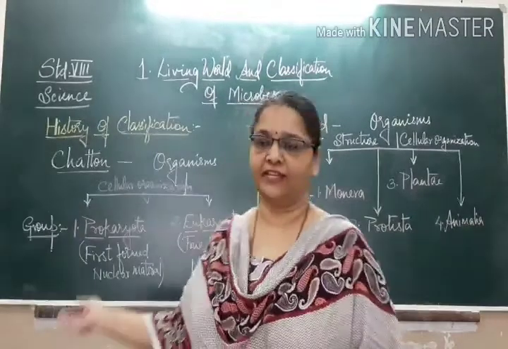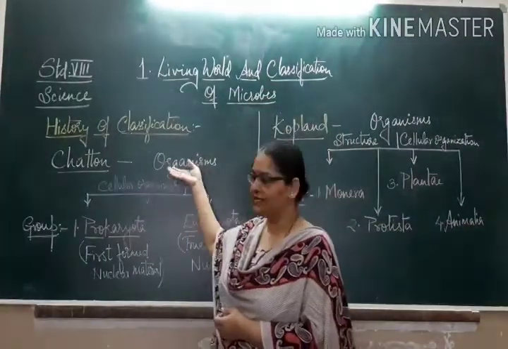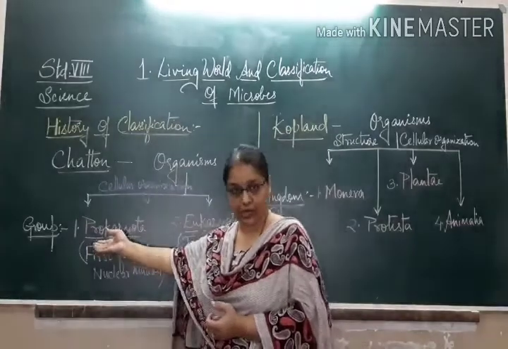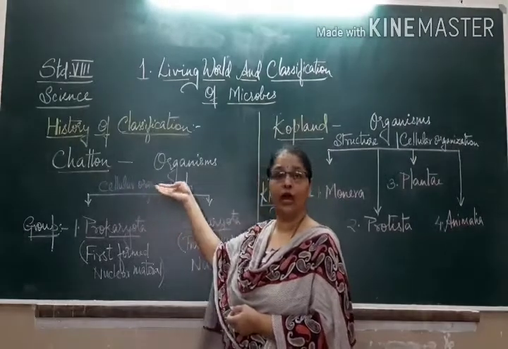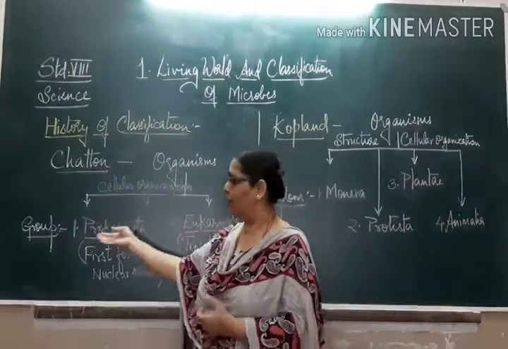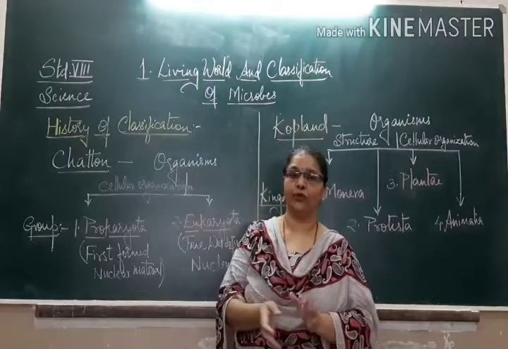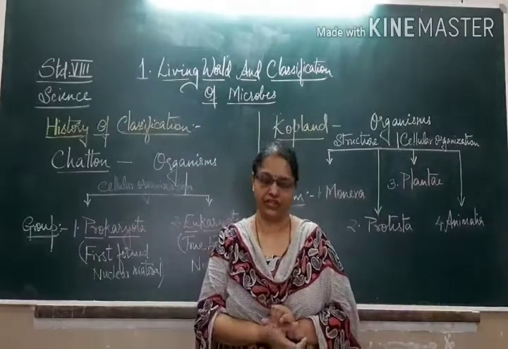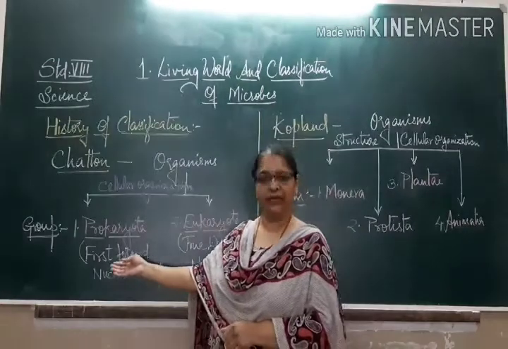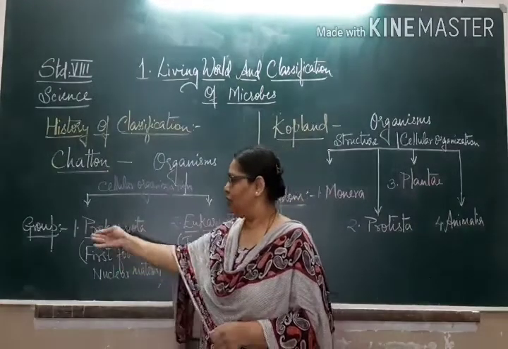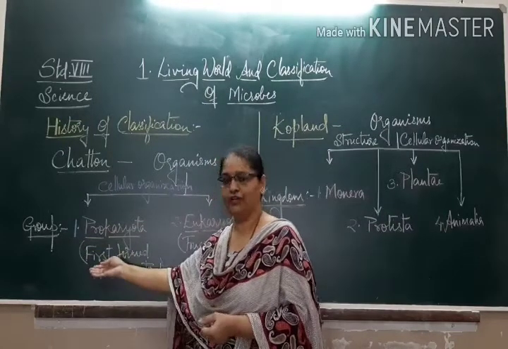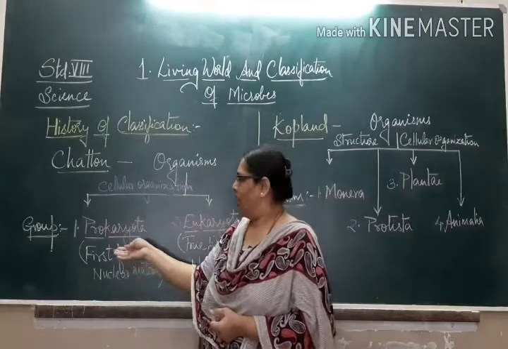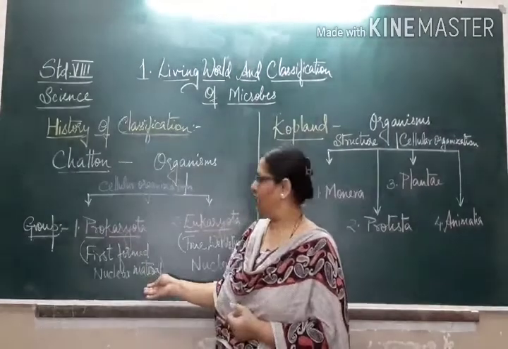Next came Chatton, who classified the organisms into two groups, Prokaryota and Eukaryota, on the basis of cellular organization. The Prokaryota includes all the prokaryotes which show simple structure and primitive genetic material. Here the word Prokaryota refers to first formed nuclear material.